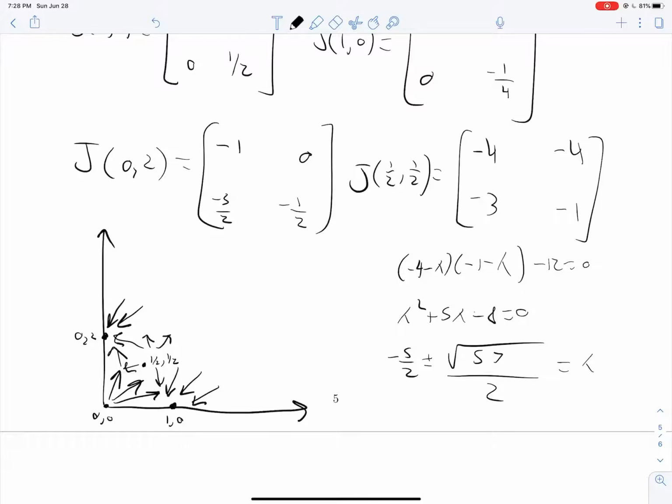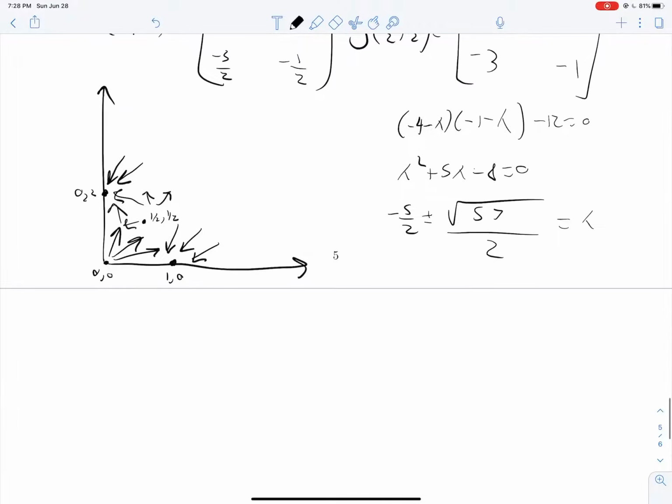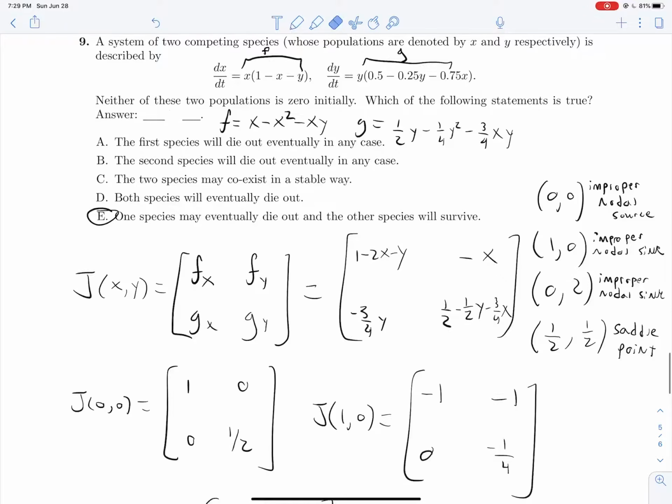Okay, so if we have a system that starts out with neither of its populations being equal to 0 initially, what we would expect is for them to eventually, over time, reach one of the asymptotically stable points, which is either 0, 2 or 1, 0. The thing is, that is not the only answer. And you can see if we erase that, yeah, they say the answer is E.